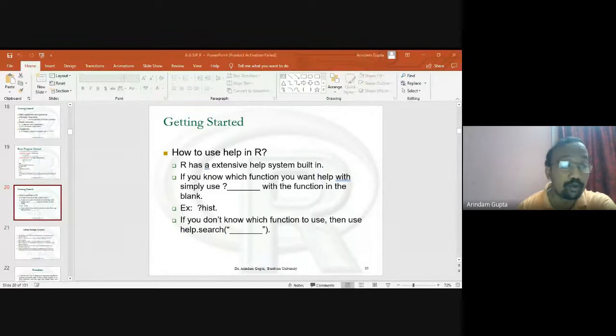How to use hist within brackets: arguments. The first argument is the dataset x. The next argument is breaks. All these arguments are set by default. If you type hist with x within brackets, then you get the histogram. There is no need to input these arguments, but you can alter them.